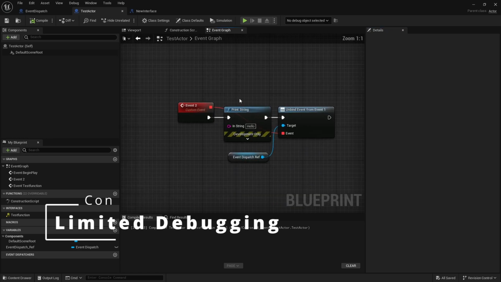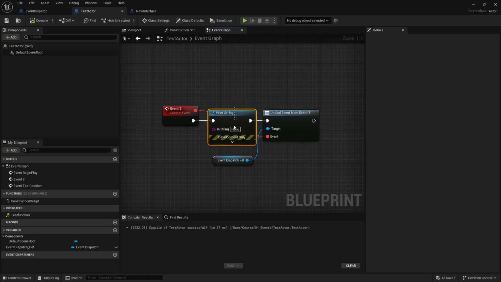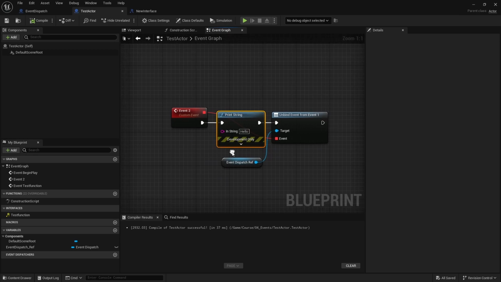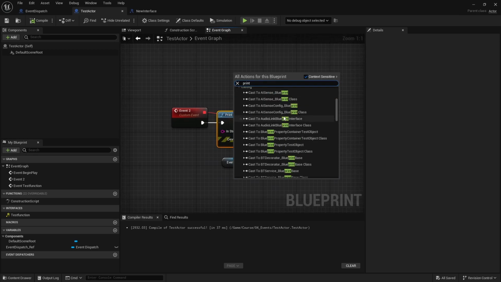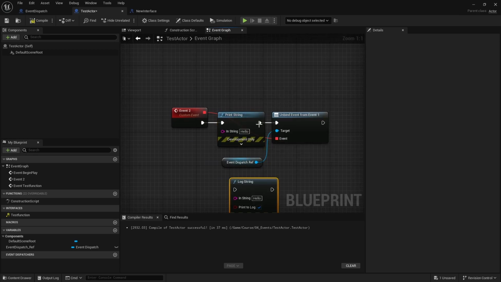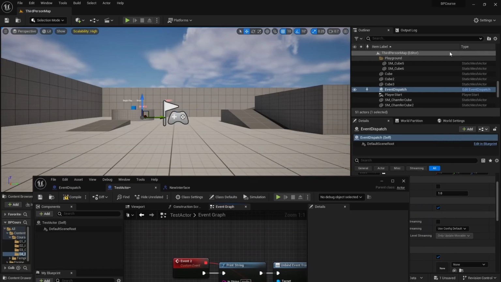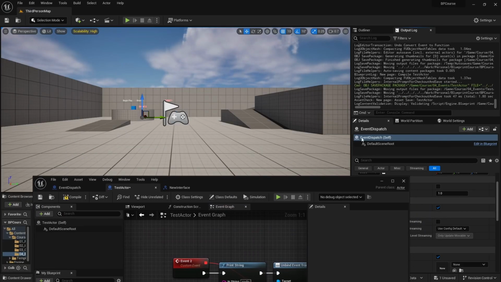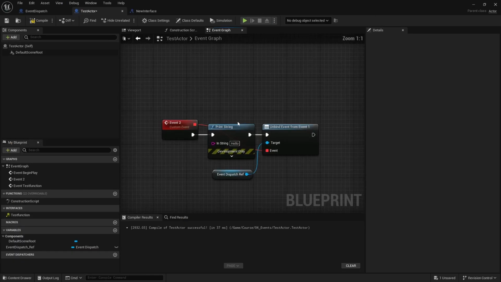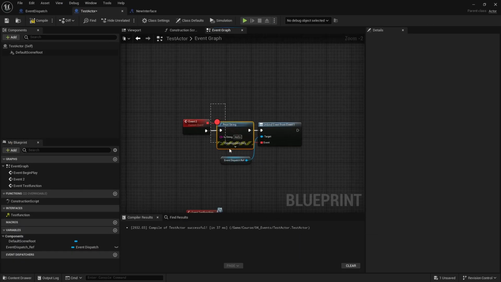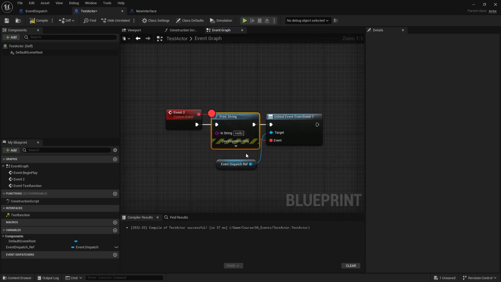Then we have the second one, which is that debugging is generally limited. We have this print string that I already showed you, where we can get some printing on the screen. You also have a log, so if you want to do stuff in the output log, you can show it only there instead of on the screen. Next, you have breakpoints, which means that when the game starts evaluating this node, it's going to freeze,